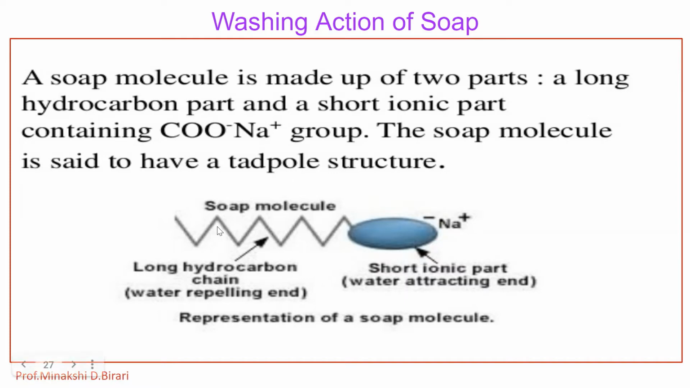Soap is represented by a general formula, that is RCOO minus Na plus. The soap molecule has two parts: a polar group, COO minus Na plus, and a non-polar group, the R hydrocarbon part. The polar group is called the head and the non-polar group is called the tail. Thus, the soap molecule has a polar end and a non-polar hydrocarbon tail.